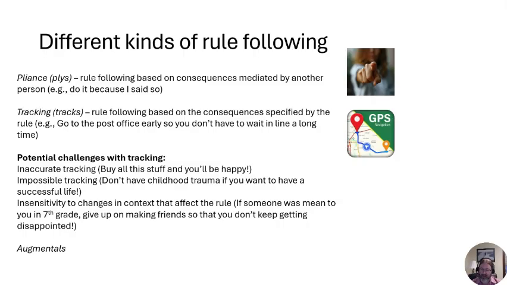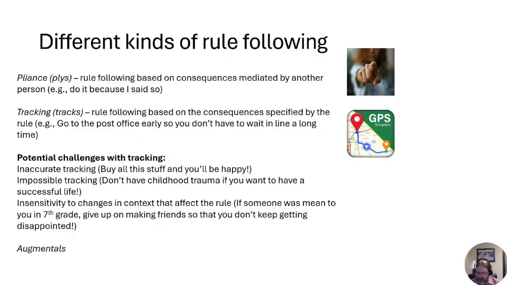Okay, so now we have this RFT account of rules, and we know that rule following is when we're being reinforced for actually following the rule. And so there's been an important distinction made in the literature about different kinds of rule following that might be of interest.